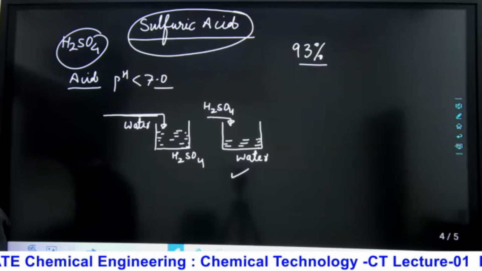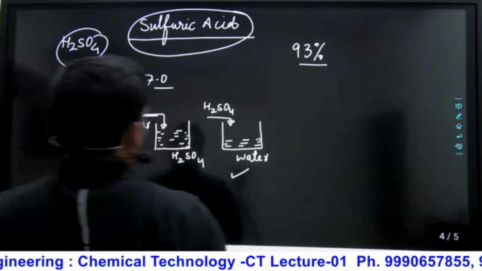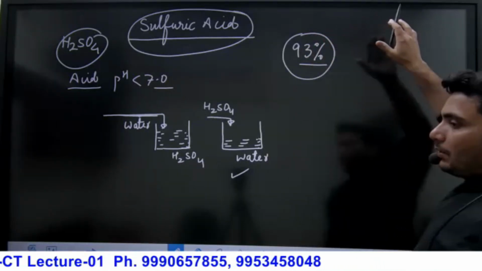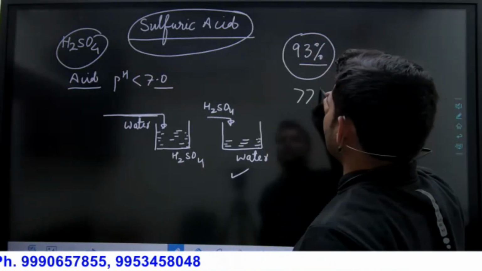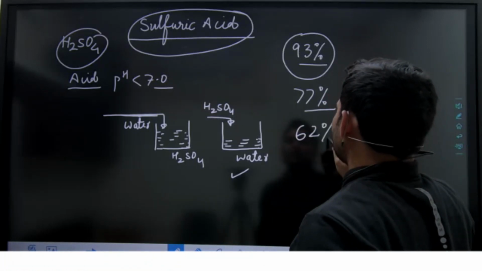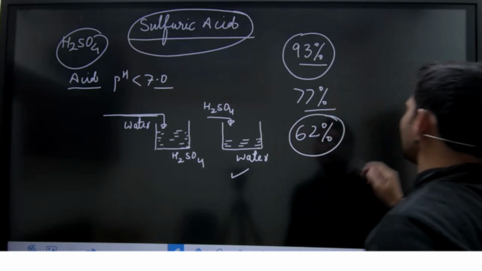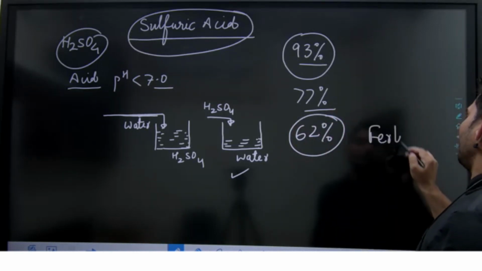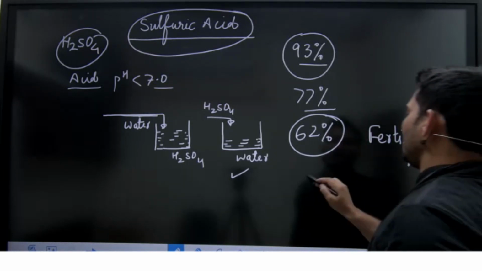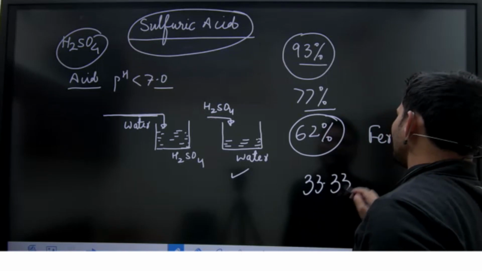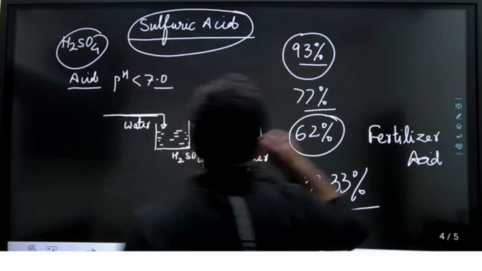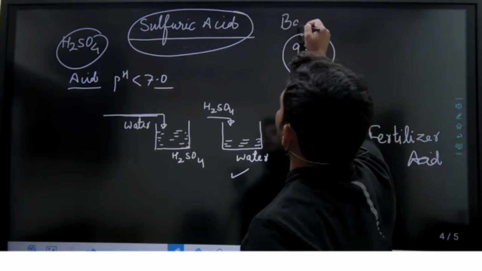Are you getting it? When it is 93%, it is called rectified oil of vitriol. When it is 77%, it is called brown oil of vitriol. You can write it as, when its concentration is 62%, it is called fertilizer acid. Fertilizer acid. When its composition is 33.33%, it is called battery acid. I already told you H2SO4 is called the barometer.